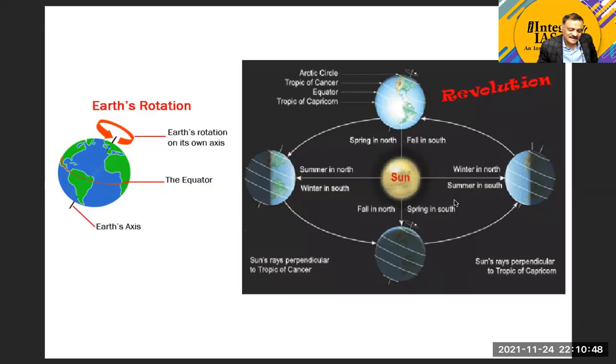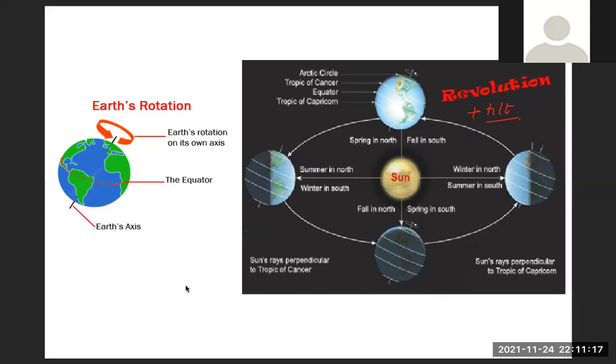So the changes of the seasons are because of two factors. One is revolution, and another is the tilt of the axis. So you can say that the changes in season are the result of revolution of the Earth on a tilted axis. This point is clear, guys. Okay, Abdul, is this point clear?